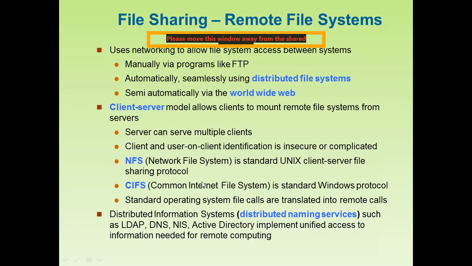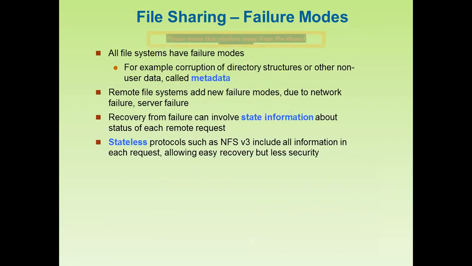So there are two types of file system you have already seen here, NFS and CIFS, network file system and common internet file system. Now file sharing failure modes. When the failure occurs, now you can see here corruption of directory structure or other non-user data called metadata. Okay, remote file system adds new failure modes due to network failure. So the cause may be different.